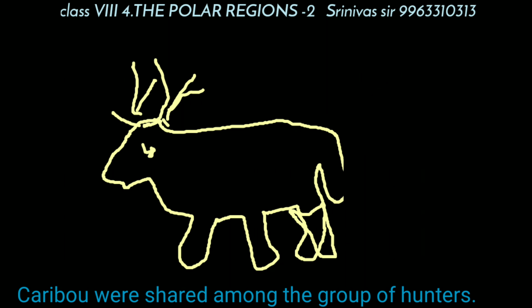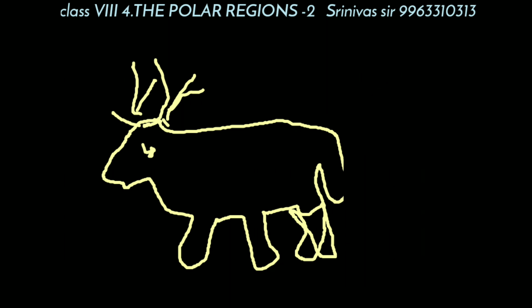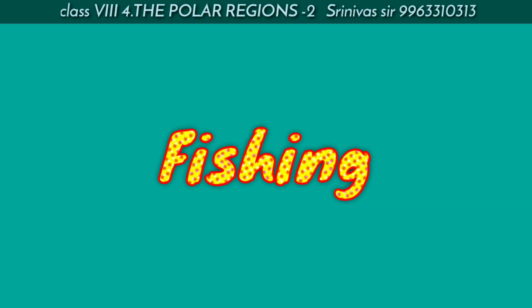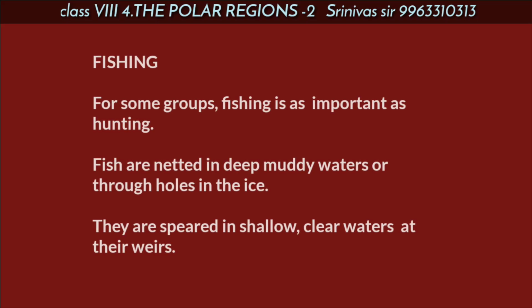After the hunting, the caribou were shared among the groups of hunters. Fishing. For some groups, fishing is as important as hunting. Fish are netted in the deep muddy waters or through holes in the ice.